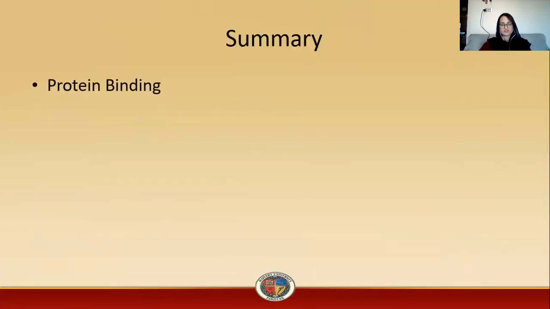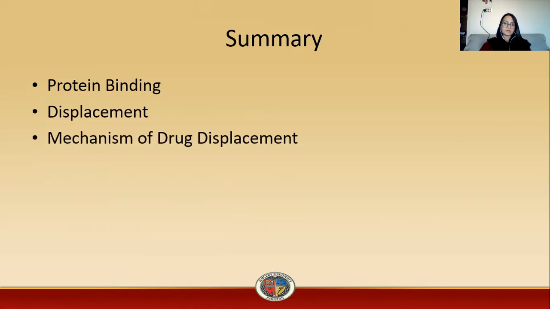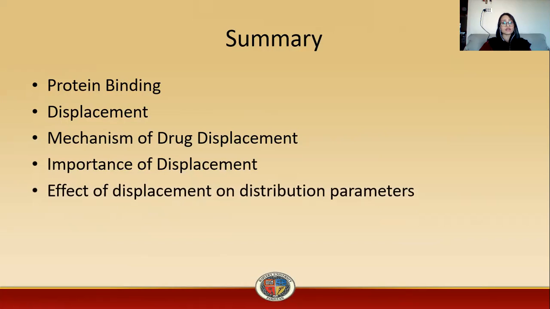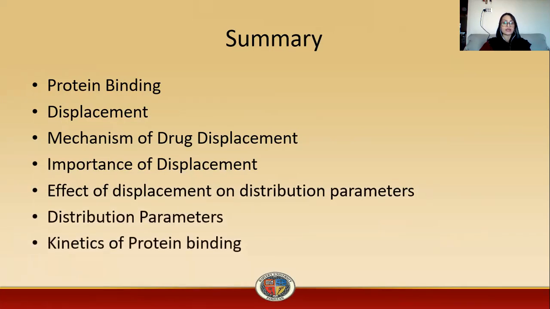The summary of this lecture is that we have considered protein binding, then displacement, then we have discussed the mechanism of drug displacement, then importance of displacement, then effect of displacement on distribution parameters, and then kinetics of protein binding. So thank you so much for listening.